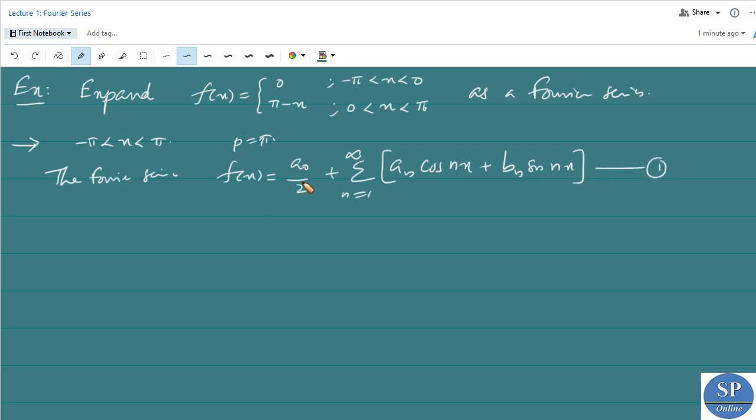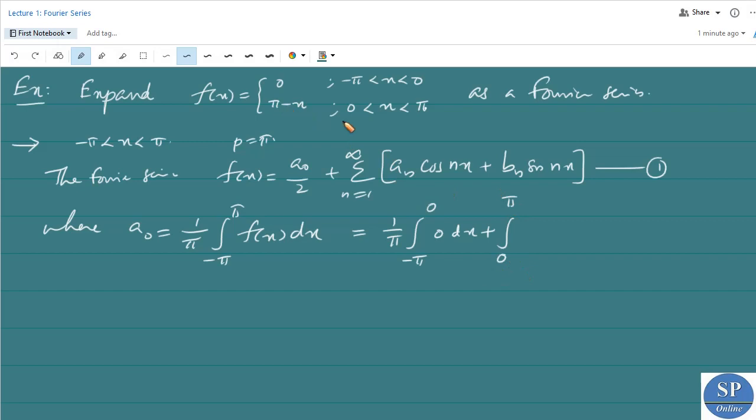Now we have to find the Fourier coefficients a0, an and bn. Where the Fourier coefficients are a0 is equal to 1 by p, that is 1 by pi into integral minus pi to pi f of x dx. Here the interval is minus pi to pi. So this is equal to 1 by pi into integral minus pi to pi of f of x. F of x is defined from minus pi to 0 as 0. So we can write this as minus pi to 0, 0 into dx, plus from 0 to pi we have pi minus x dx.